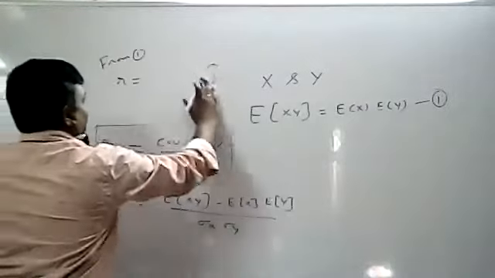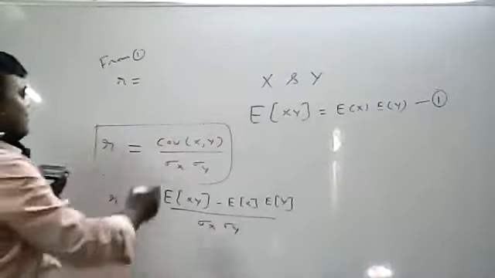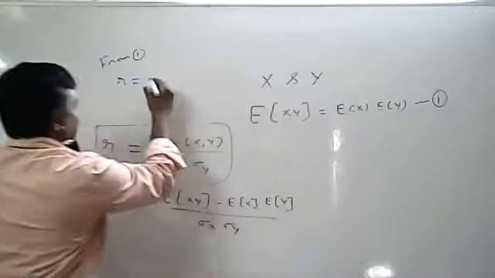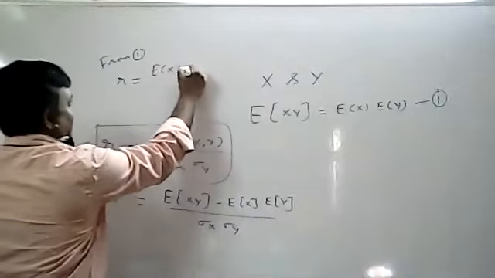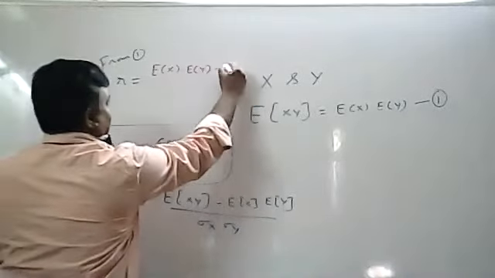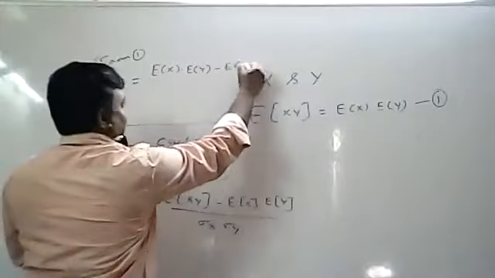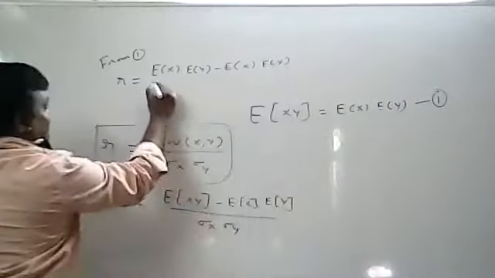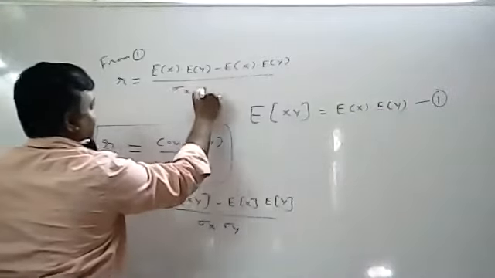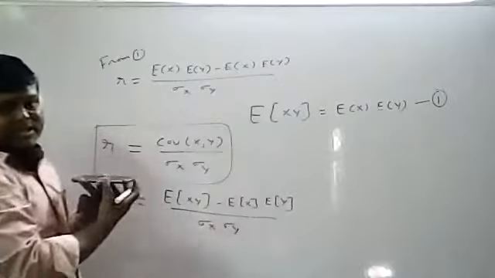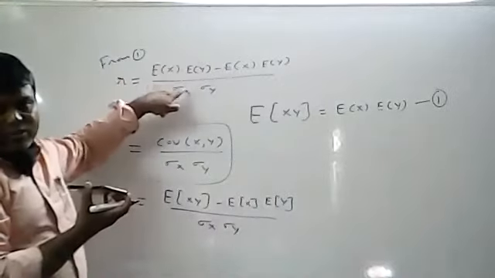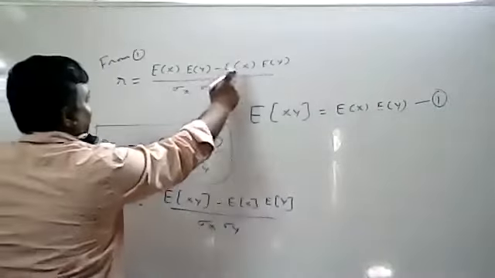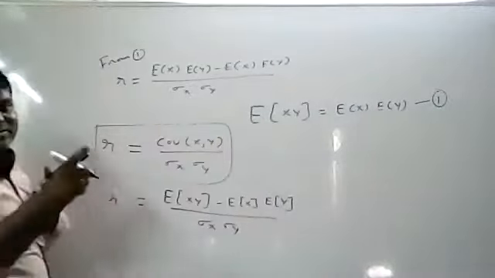r equal to, I am using equation 1, expectation of xy is nothing but this value. That means expectation of x into expectation of y, minus the remaining value is the same, expectation of x into expectation of y, divided by the denominator, which will be the same, sigma x into sigma y. I don't want to write the formulas because I will prove the numerator will be 0. 0 by anything is 0. That's why I am not writing these formulas. Okay. So now expectation of x into y minus expectation of x into y, what is the value? 0.